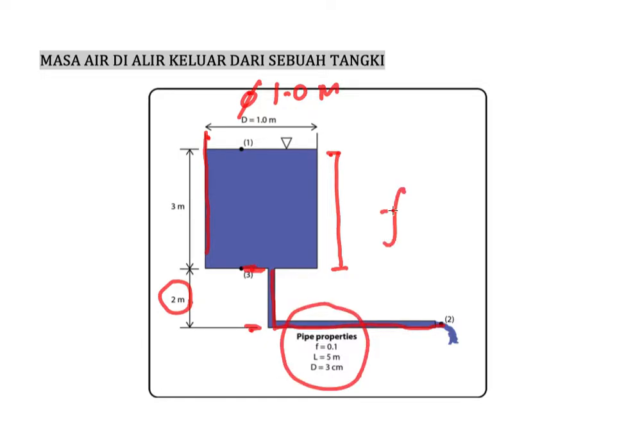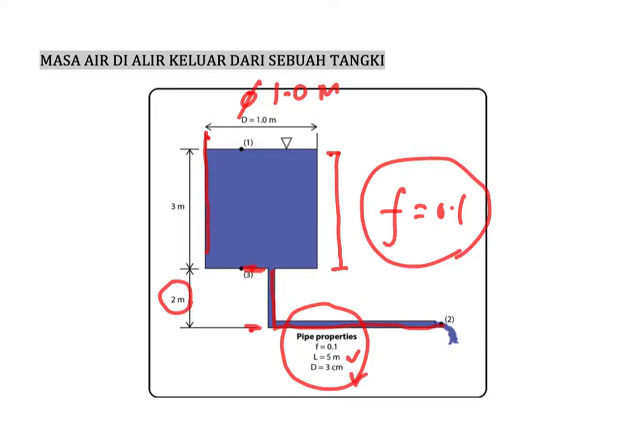So we have f equal to 0.1. I hope you still remember the meaning of f. f is the friction coefficient, and we take the value of f from the Moody chart. However, normally in this question, I will give you the value of f, so you need not calculate it from the Moody chart. The length L here is 5 meters and the diameter is 3 centimeters.